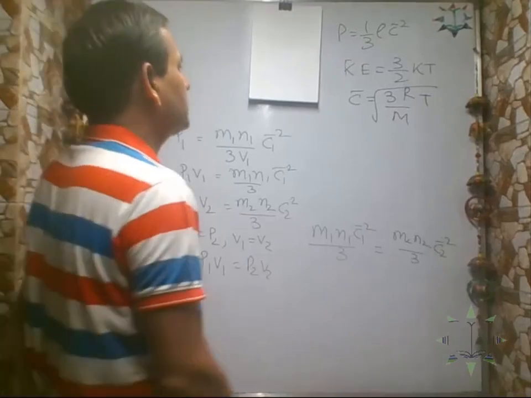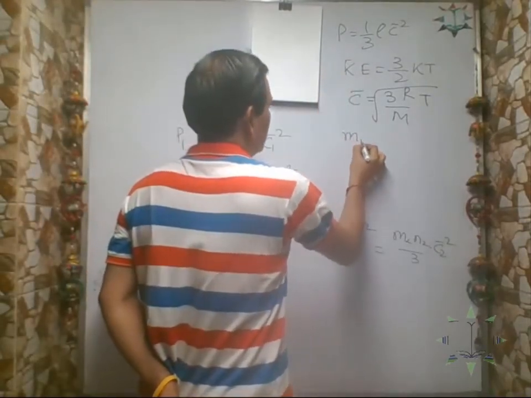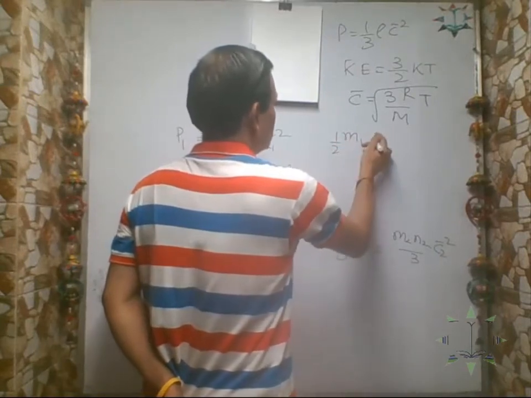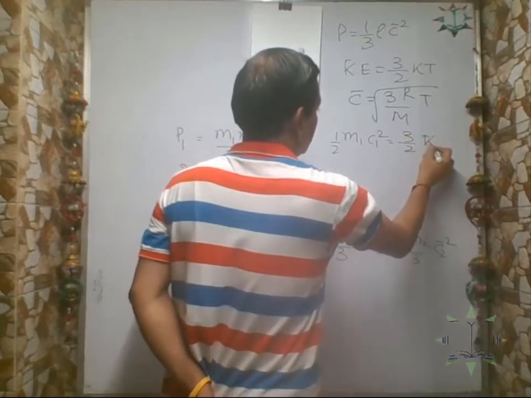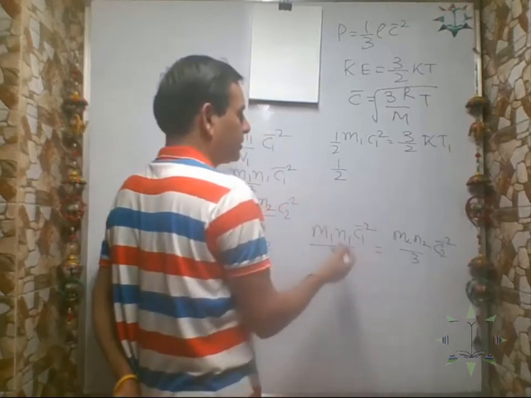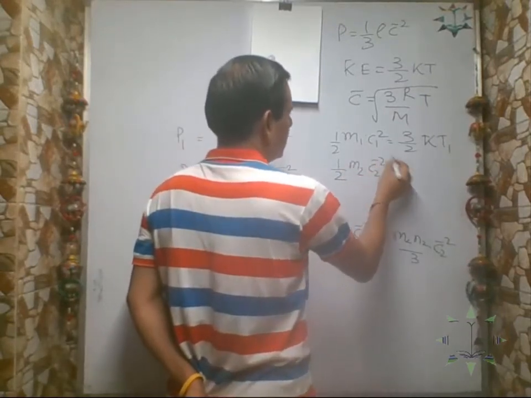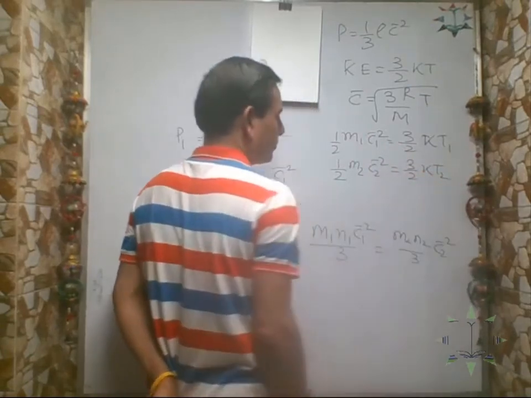Now, what is this mean kinetic energy? You have seen (1/2) m1 c1 bar square equal to 3/2 kT1, correct? And for the second gas, the mean kinetic energy will be (1/2) m2 c2 bar square equal to 3/2 kT2.